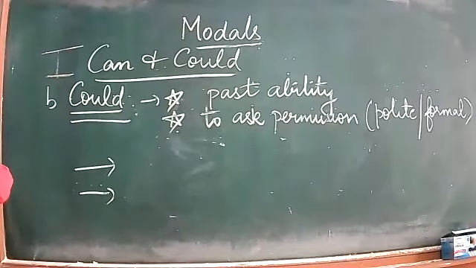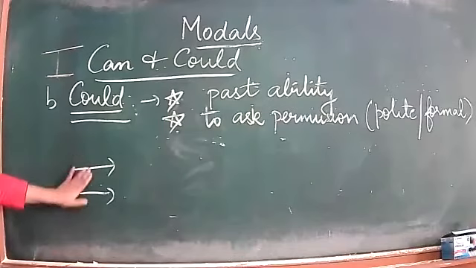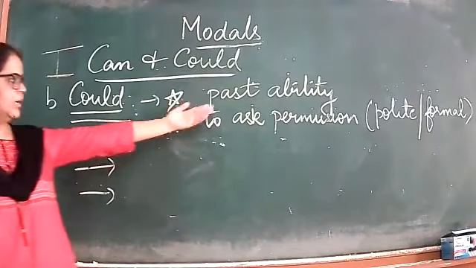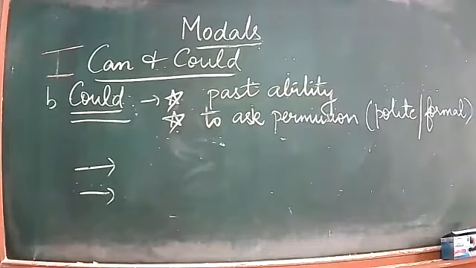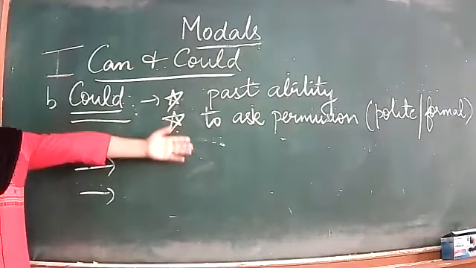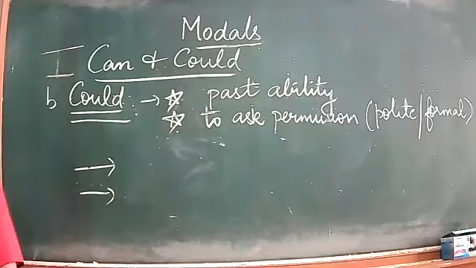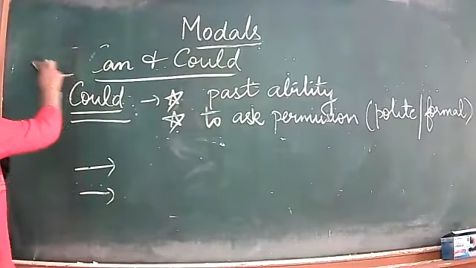Now this was the first group, and please write down 2 examples. I could jump high when I was young. Okay. I could climb the tree. I could not read or write when I was a little child. Okay. Could you allow me to go outside, ma'am? This is the permission, polite permission. Now the next group is the second group.